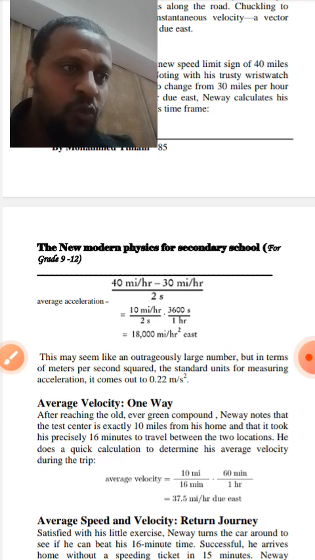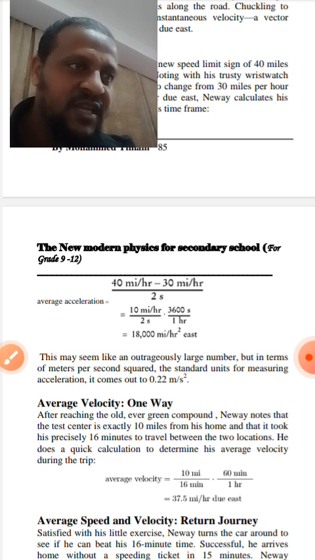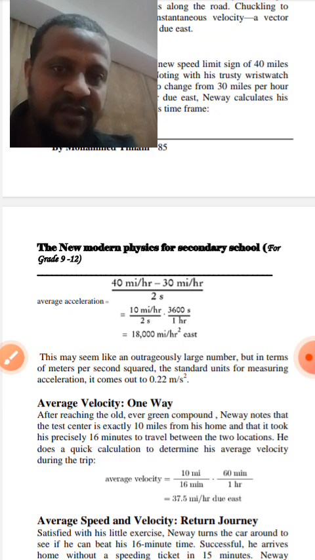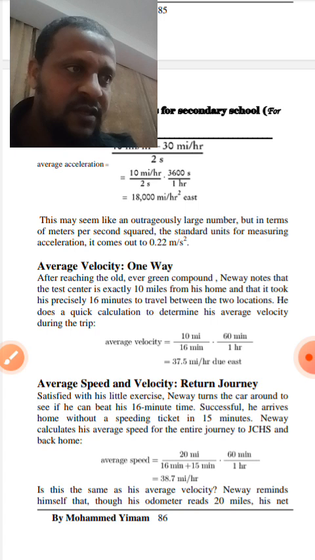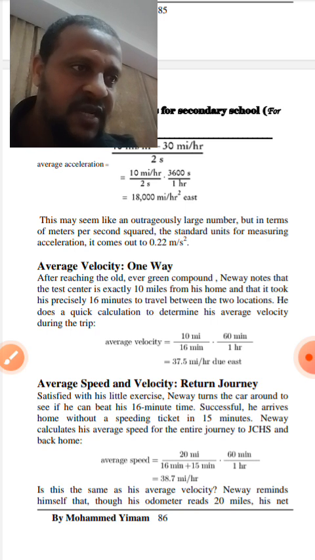Average velocity, one way. After reaching the old evergreen compound, Noah notices that the test center is exactly 10 miles from his home and that it took him precisely 16 minutes to travel between the two locations. He does a quick calculation to determine his average velocity during the trip. Average velocity is equal to 10 miles per 16 minutes multiplied by 60 minutes divided by 1 hour, which is equal to 37.5 miles per hour due east.